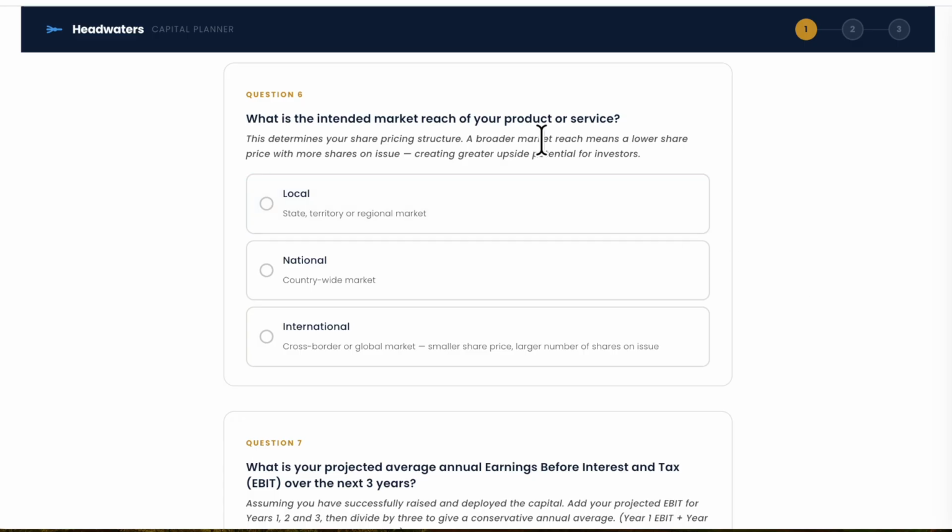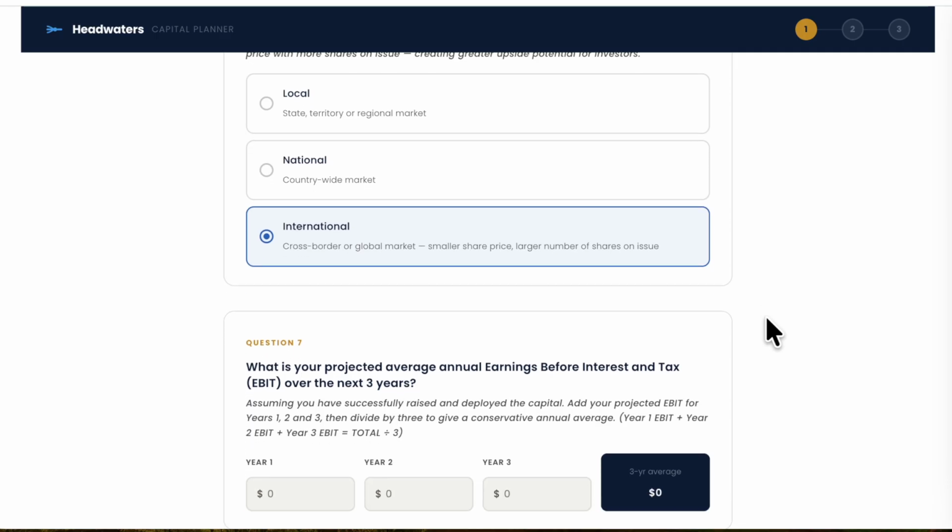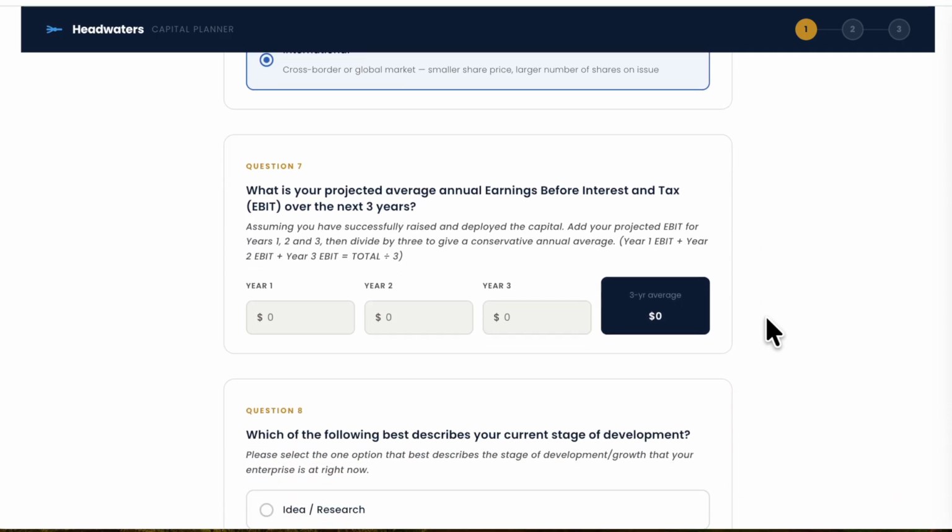Question 6. Your expected market reach. Are you targeting a local, national, or international market? Market reach directly influences how many shares your company should have on issue. The larger the opportunity, the greater the potential value of each share. And investors like to receive a large quantity of shares relative to the amount invested.